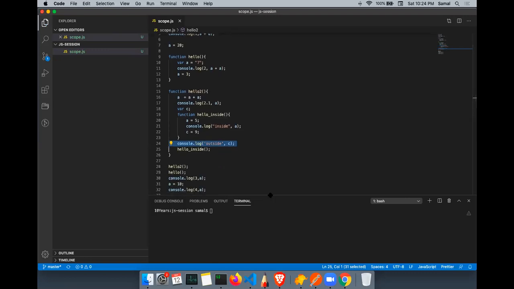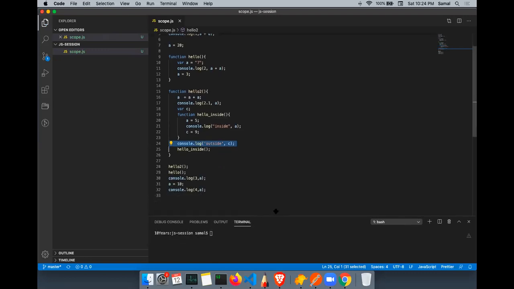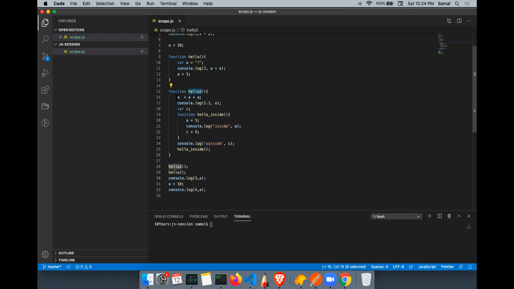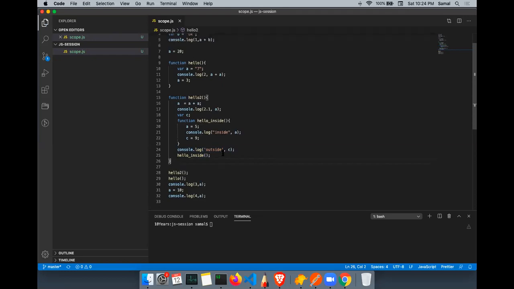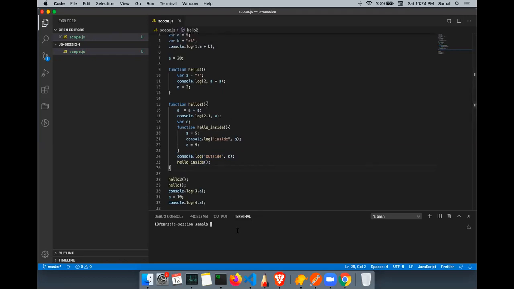Okay. So basically, let me just explain this code. Whenever I call hello2, this will execute, and hello2 will again declare this function, and it will call the function. Okay. Now tell me what happens. What will be the output? Hello2 will internally call this function, which is internal to this function.